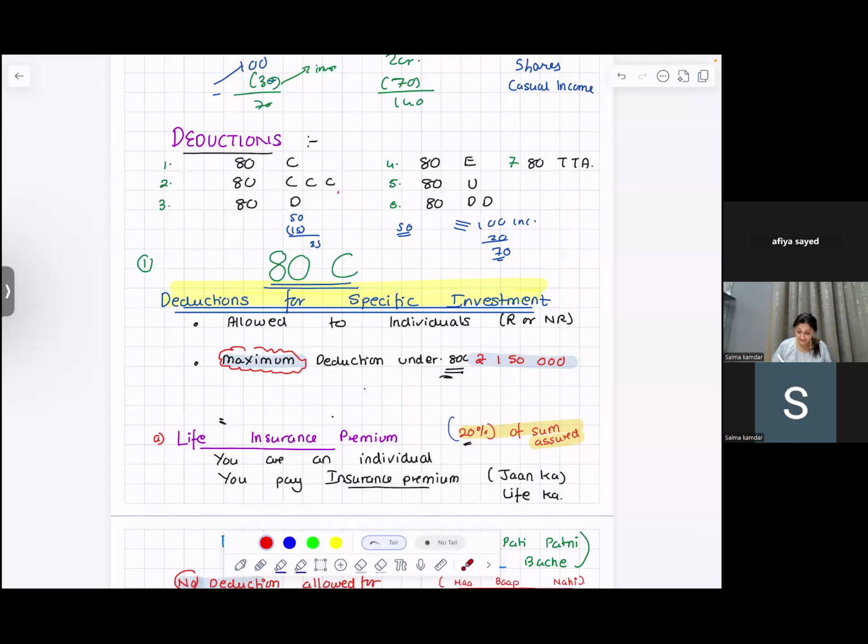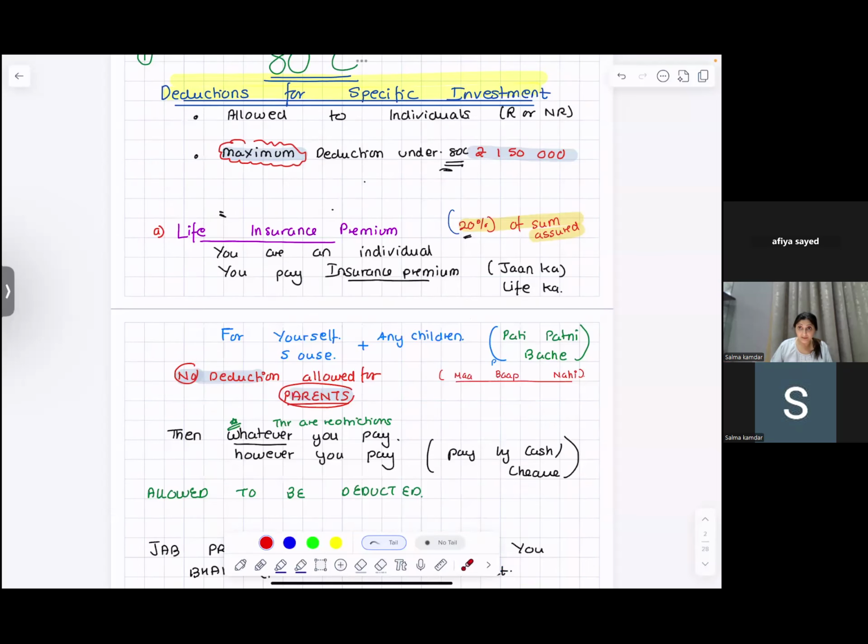When you are trying to claim for this deduction, your premium should not exceed how much percent of the sum assured? 20% of the sum assured. Now, as per the new bill, if your policy is issued after 1/4/2012, please write it along with me, then your premium should not exceed 10% of the sum assured.